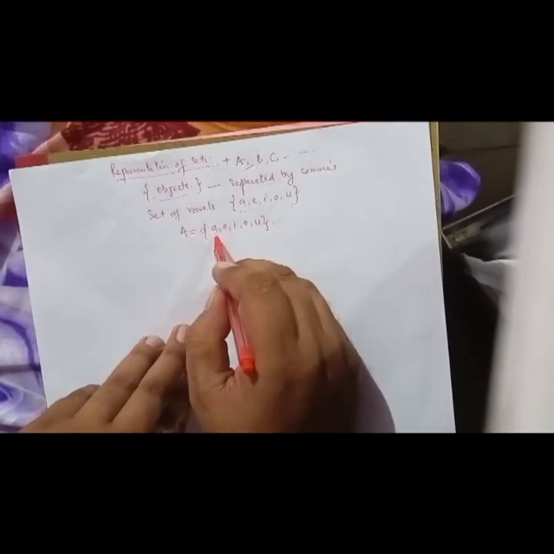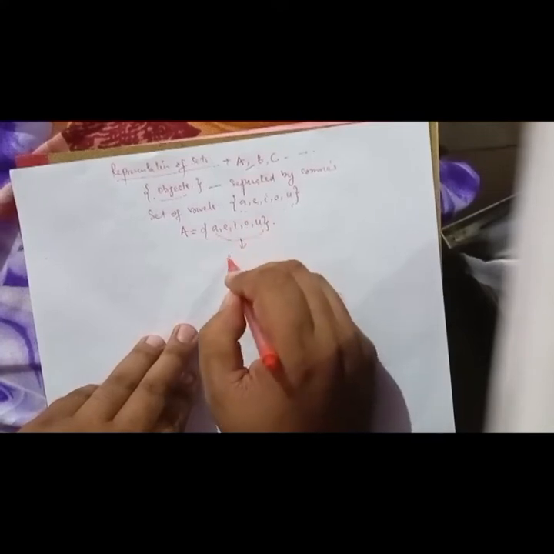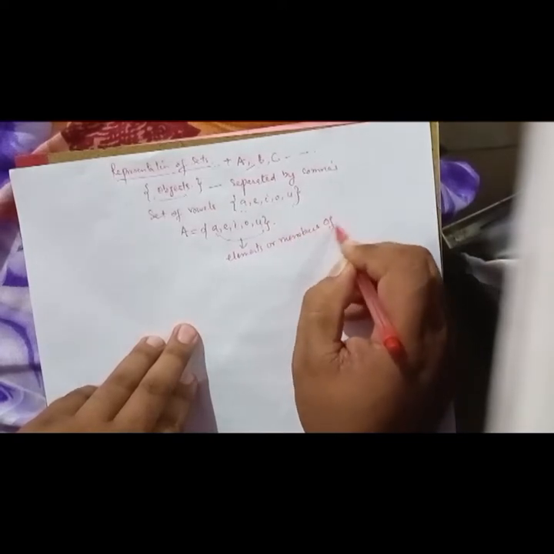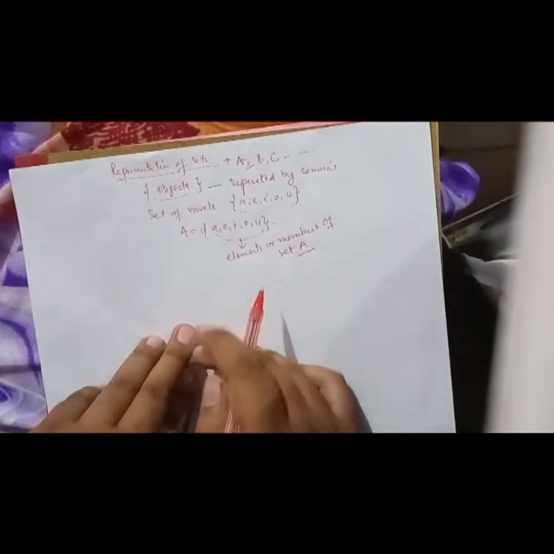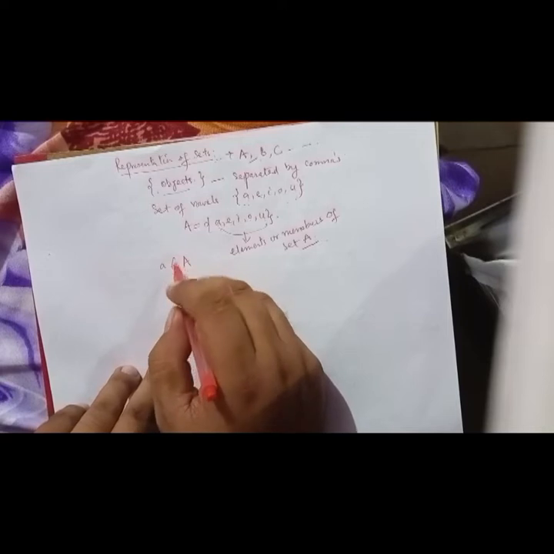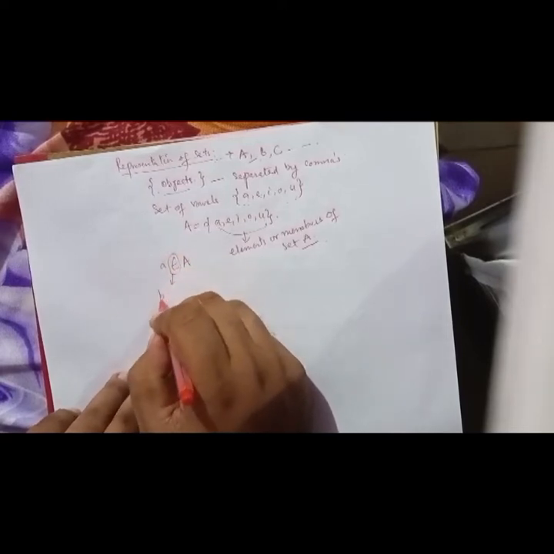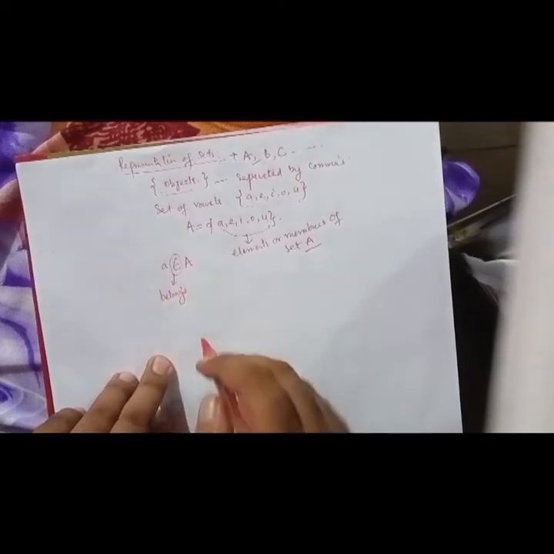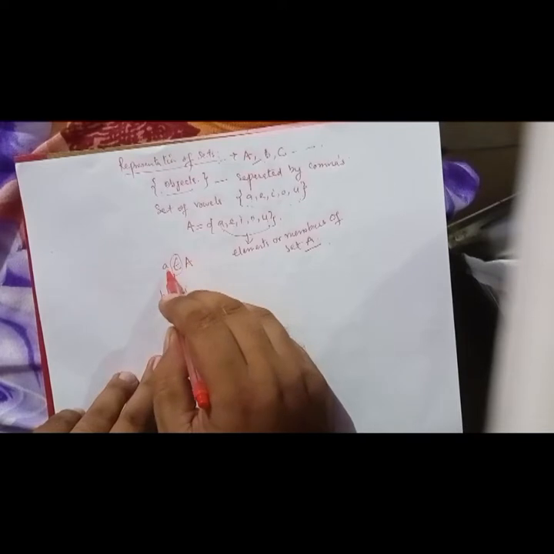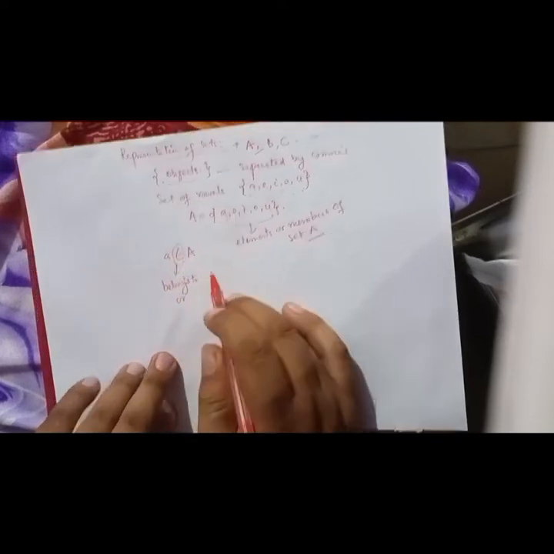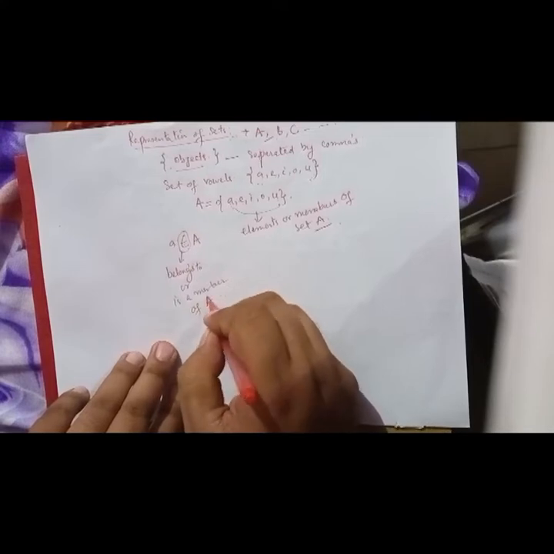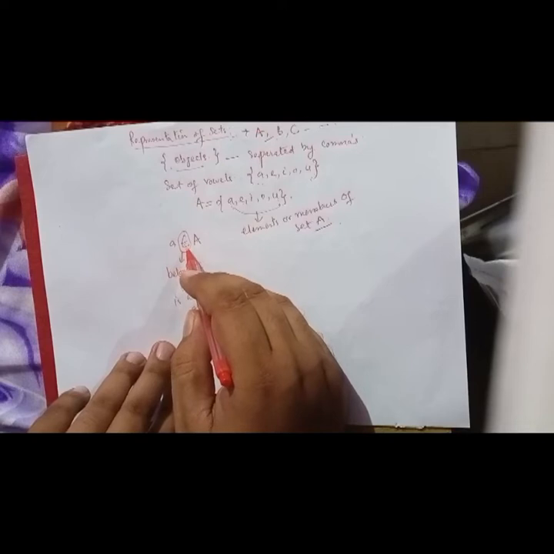So here these a, e, i, o, u are all called elements or members of set A. I can also write: a belongs to set A, or a is a member of set A. So what does this symbol mean?